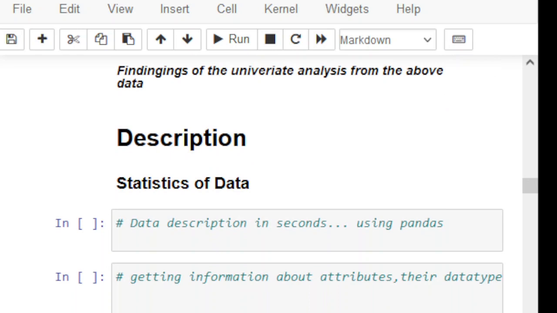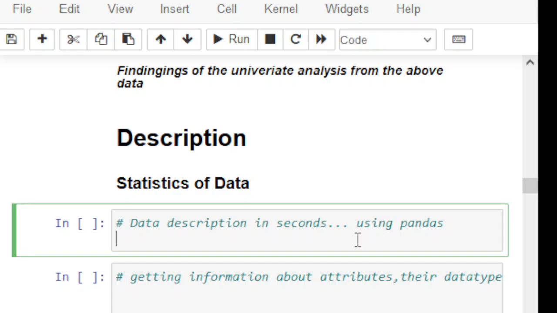Now the description, the statistical data that we want to know. Statistical data plays an important role to know about the features: what features are correlated with the target variable, what features affect the target variable most or positively, and what features are negatively correlated with the target variable.